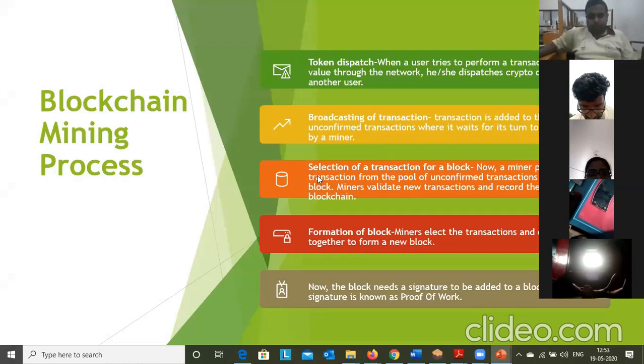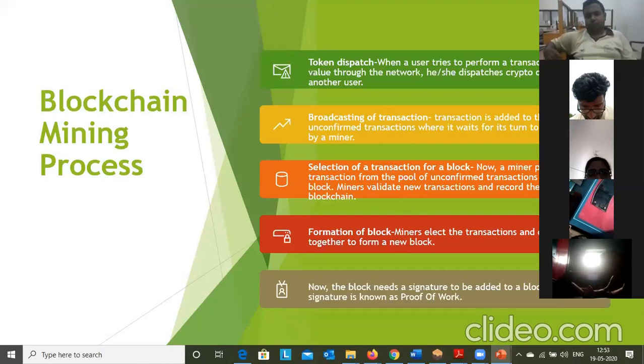Now, selection of a transaction. The miner will select an unconfirmed transaction from the unconfirmed transaction pool. After that, he will create a block, taking all the unconfirmed or pending transactions into the block, and he will try to mine. Trying to mine is nothing but trying to find the cryptographic puzzle solution. There may be a cryptographic target value, and for that, you need to find a solution.